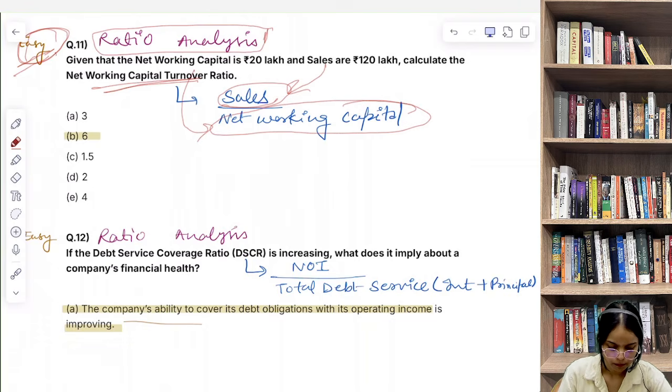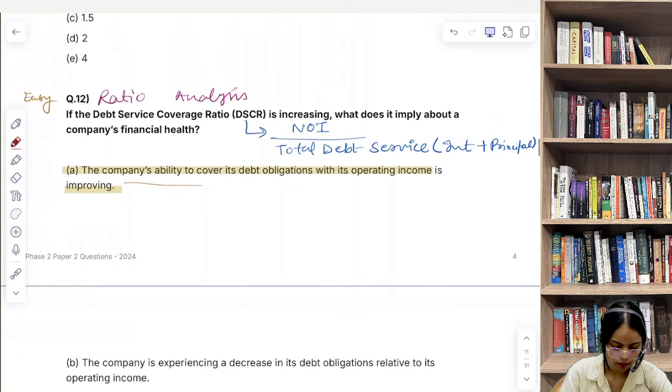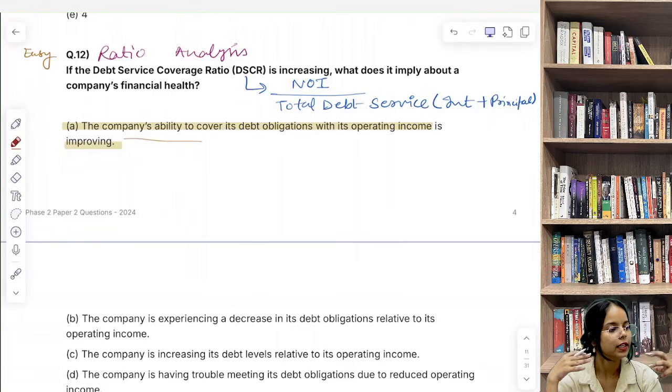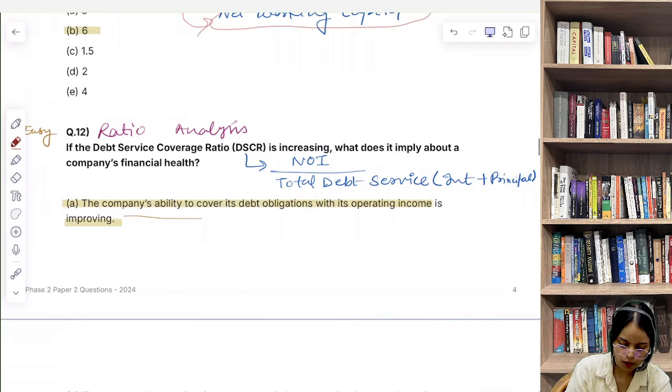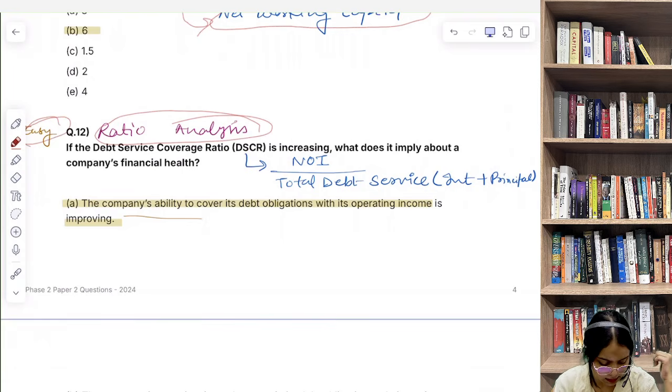So now question number 12. If the debt service coverage ratio is not increasing, what does it imply about the company's financial health? Again, a question from ratio analysis, category easy. It's easy अगर आपने ये रेशियो पढ़ा है तो, डेट सर्विस कवरेज रेशियो अगर आपने पढ़ा है तो.